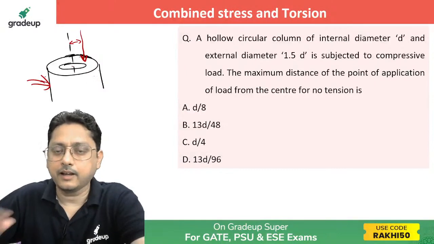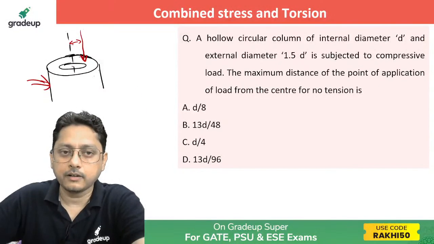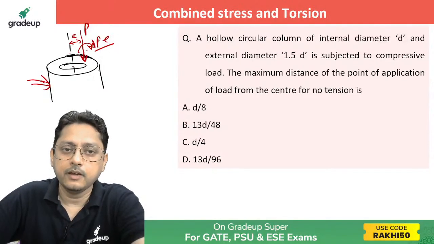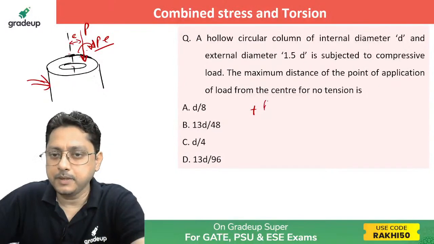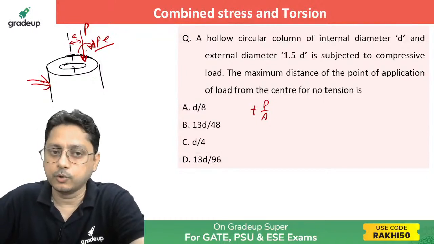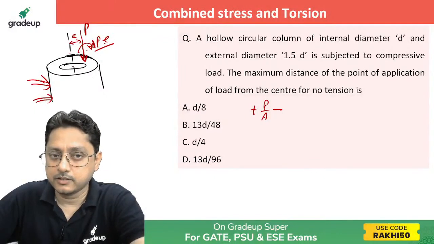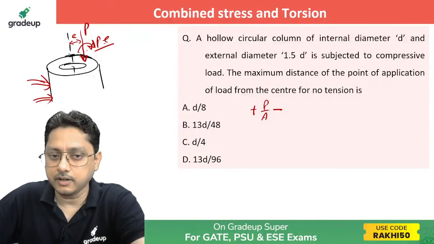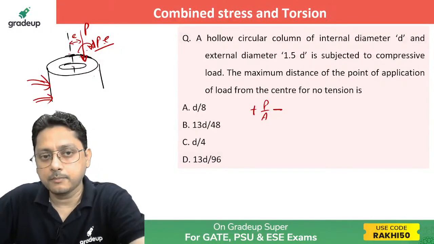Now he's saying that nowhere do you want tension. What does it mean? Suppose you shift your load P by an amount e, and P into e will be produced here. That is the load which will be on your column. Now P will produce a compressive load, simply P by area, on this particular surface, and Pe is the moment which will provide the tension on the surface, due to the bending stress, isn't it? Now due to the bending stress, what will be your tension?